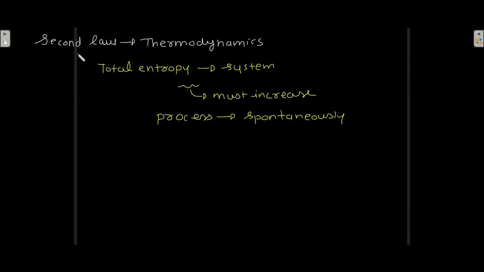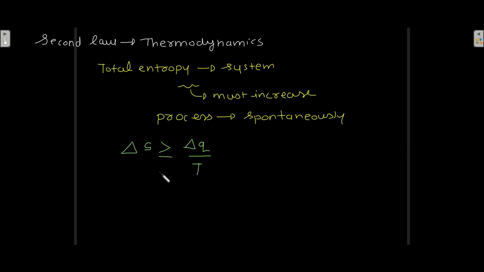Now the second law of thermodynamics states that the total entropy of a system must increase if a process is to occur spontaneously. That is the second law of thermodynamics.